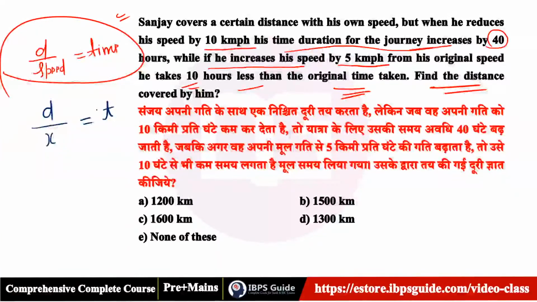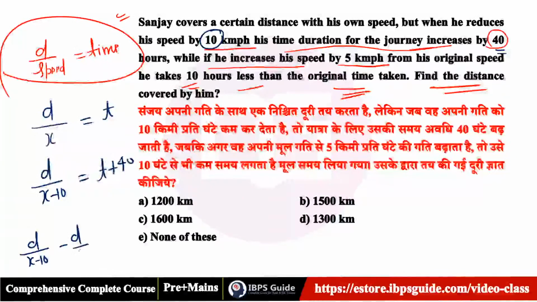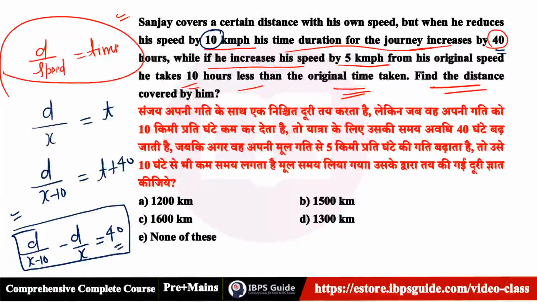But when he reduces his speed by 10 and time increases by 40 hours, it means it becomes t plus 40. So you subtract: d by x minus 10 minus d by x is equal to 40. So it means the difference of time is equal to 40.